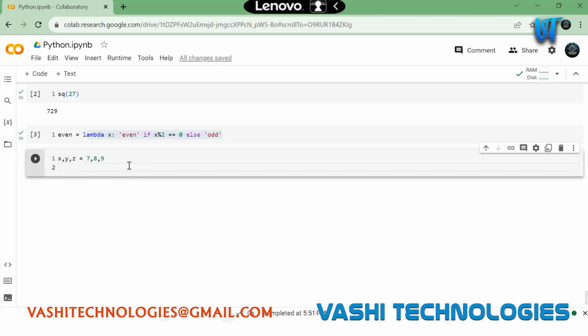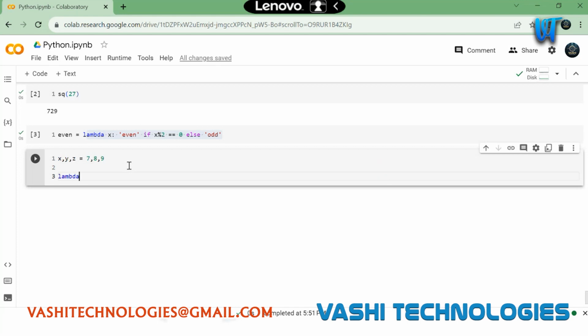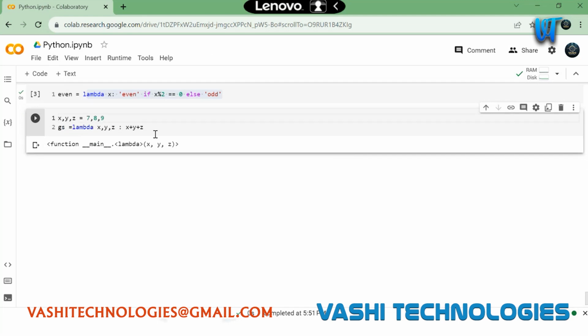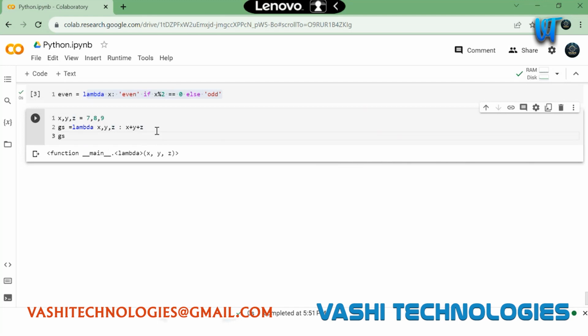So if you see lambda x, y, z, I am giving x plus y plus z. I think this is just making the function. It's not actually calling the function. I am assigning it to some variable and I need to call it with x, y, z. It will take 7, 8, 9, and it will use the sum of these numbers.